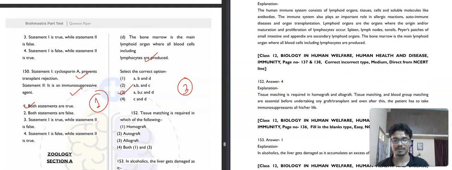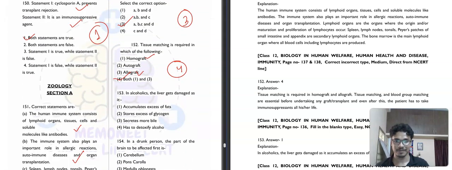Then question number 152. Tissue matching is required for which of the following? Homograft, autograft, allograft, both 1 and 3. So tissue matching will be required for both 1 and 3, homograft and allograft. Fourth option will be our correct answer. Autograft, why is this not needed? Because this is your own body cell. That's why the tissue matching is not required.